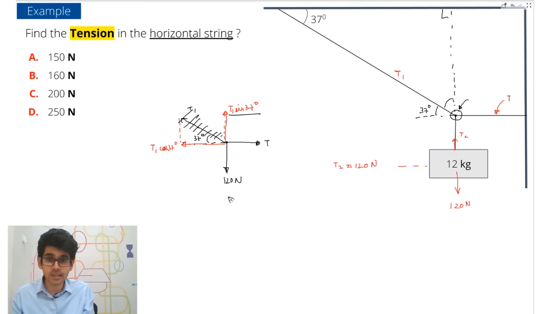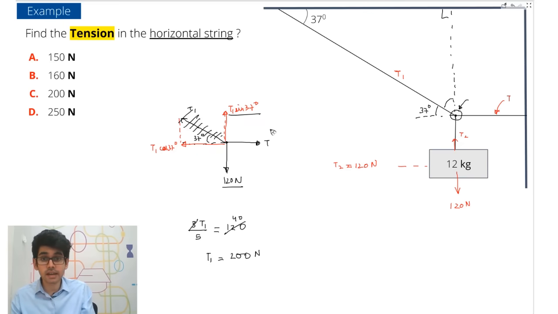So balancing the vertical forces, what do we get? So I get T1 sin 37 is what? Sin 37 is 3 by 5, equals 120. So T1 times 3 by 5 equals 120, so T1 will be equal to 5 times 40, which is 200. So this will be 200 Newton. So this is the tension in this string T1, but our answer is T.